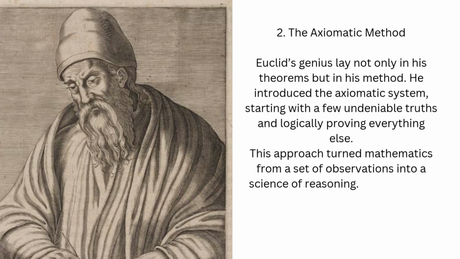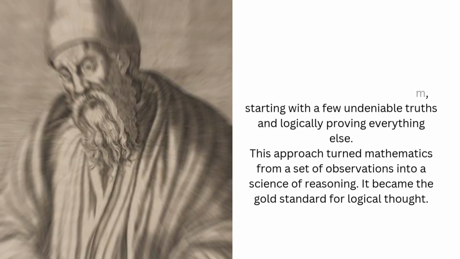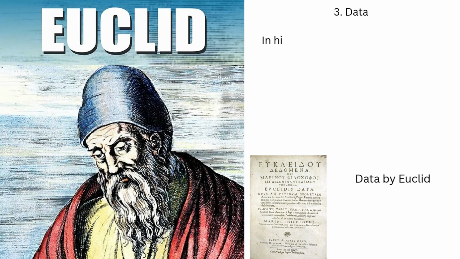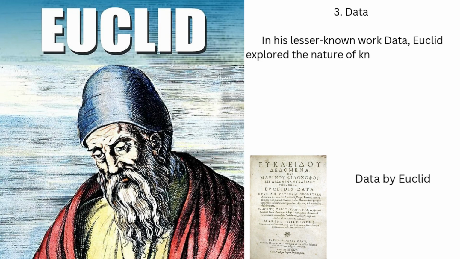The axiomatic method showed that truth could be deduced, not declared. Euclid didn't just teach math, he taught the world how to think logically. 3. Data. Euclid described how knowing one element, such as the length of a side or the angle of a triangle, could lead to discovering others.